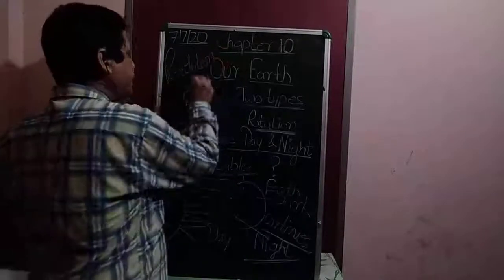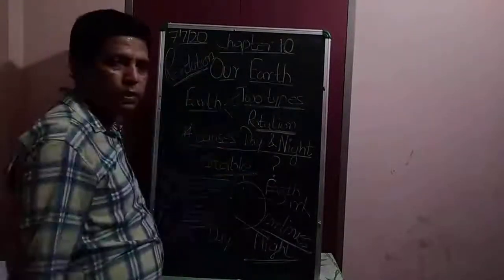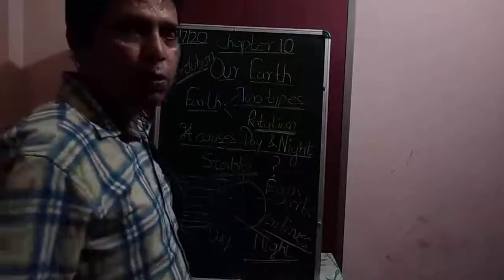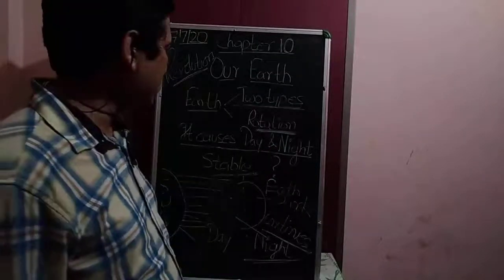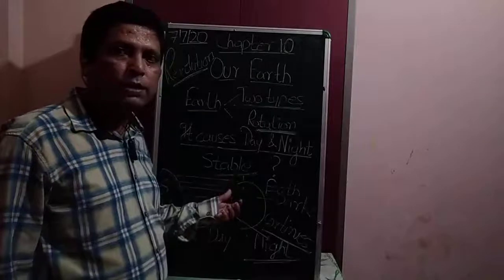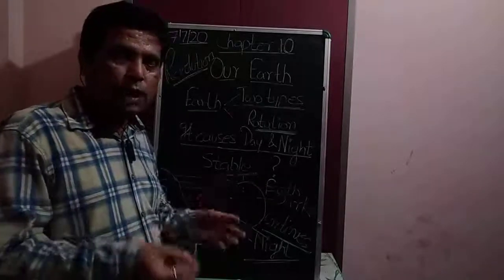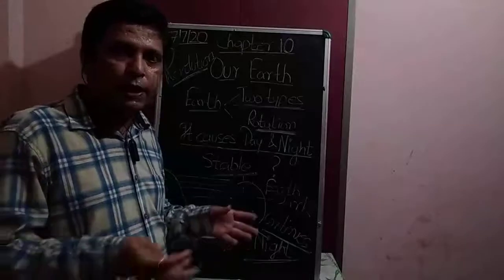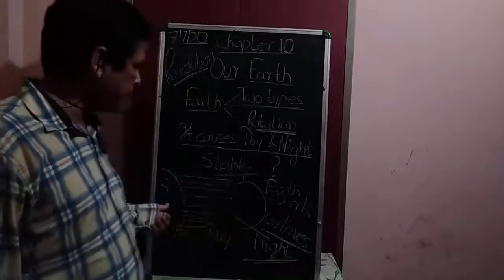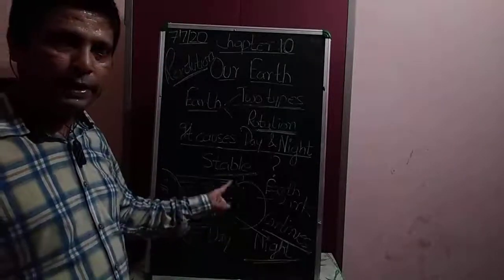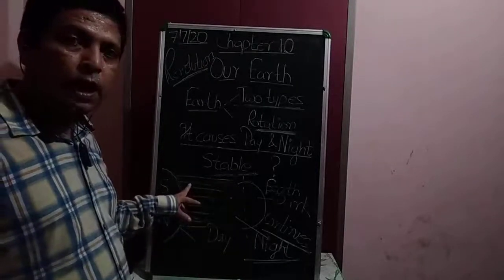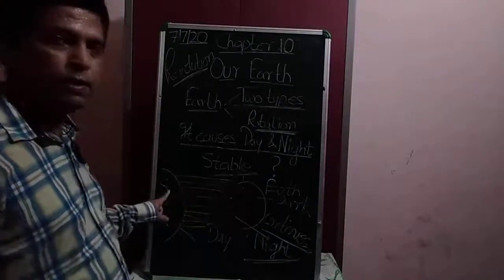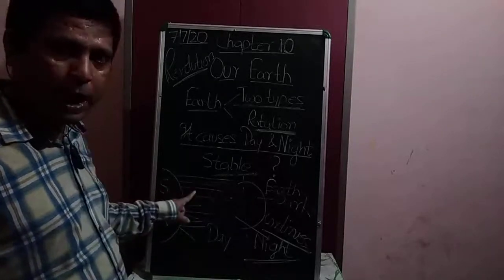So student, firstly we discuss rotation. Due to the rotation of the earth, what does it cause? It causes day and night. And maximum students ask this question: if the earth is stable, then what happens? This is a very common question asked by students many times. So this is the earth, this is the sunlight. With the help of this example I explained to you, if there is no spinning of the earth, our planet earth is getting light from the sun. Sun is the source of light on our planet.